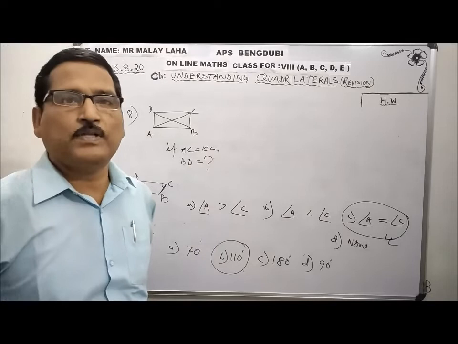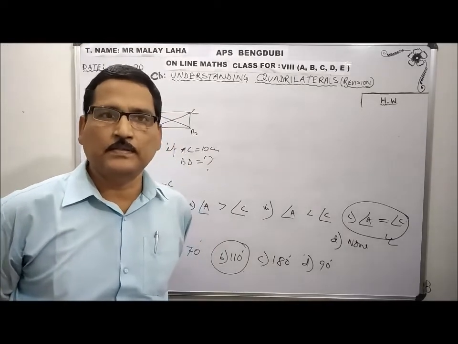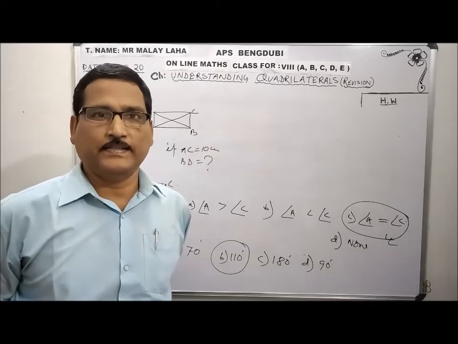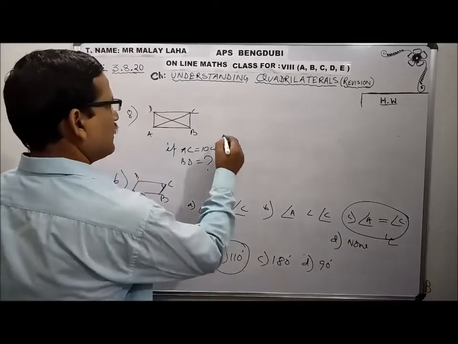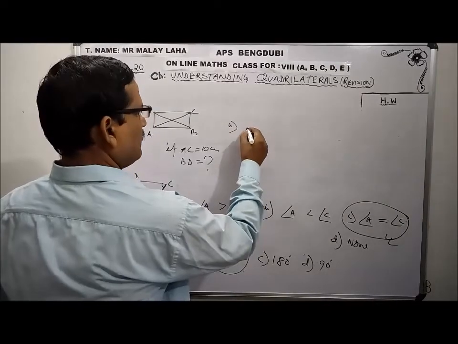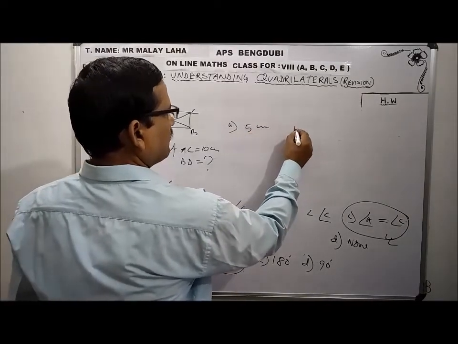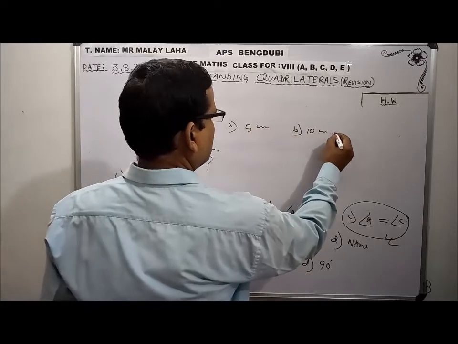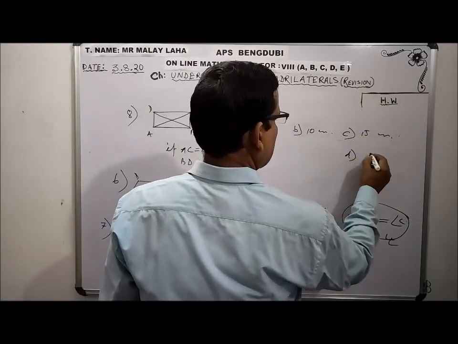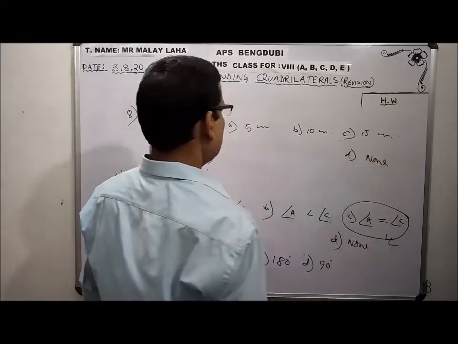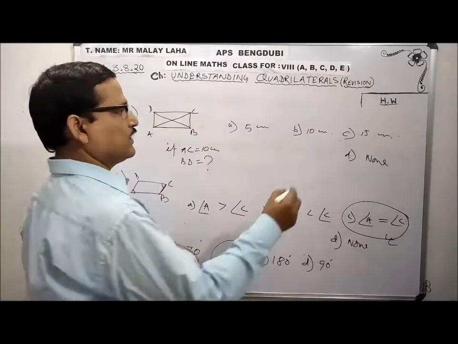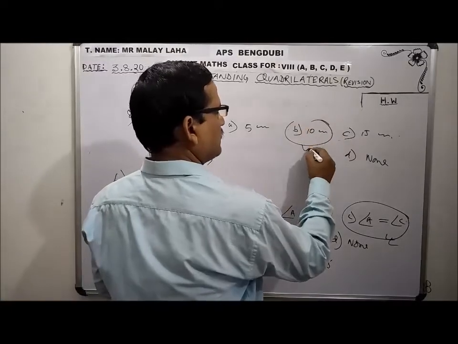What I said about the diagonals of a rectangle? Diagonals of a rectangle are equal and bisect each other. We need equal. The options given: A, 5 centimeter, B, 10 centimeter, C, 15 centimeter, D, none. So if AC is 10, BD is also 10. So this answer is correct.